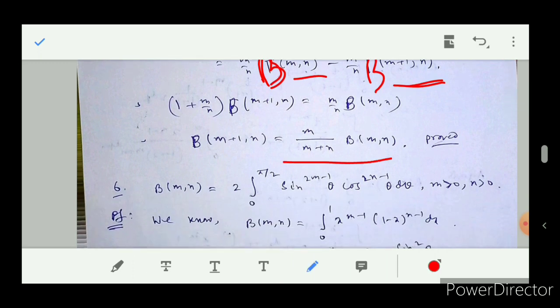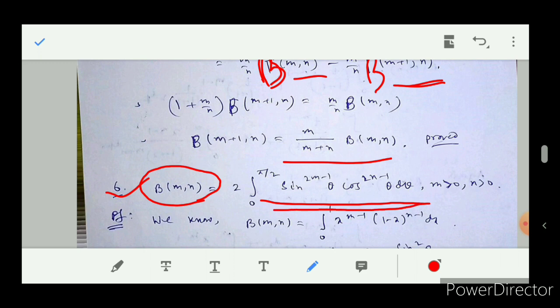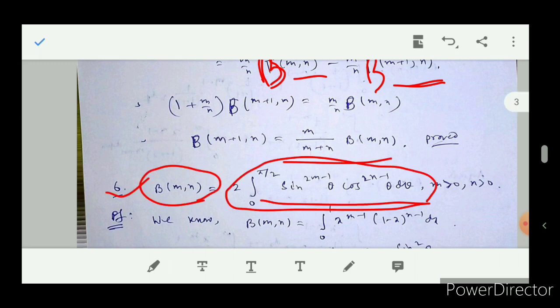Okay, now I come to the next property. It is also a very important property. Beta m n equal to 2 into the integral from 0 to pi by 2 of sine to the power 2m minus 1 theta cos to the power 2n minus 1 theta d theta. Actually this is the expression of the beta function as an integral of trigonometric functions. This is a very simple proof.